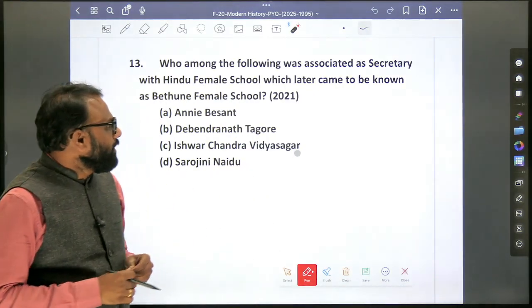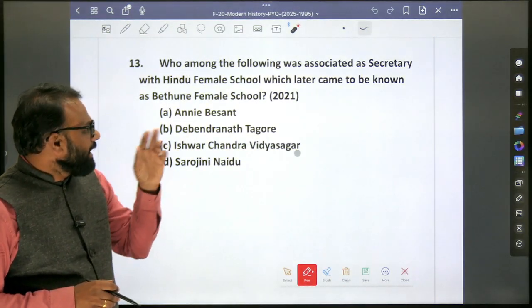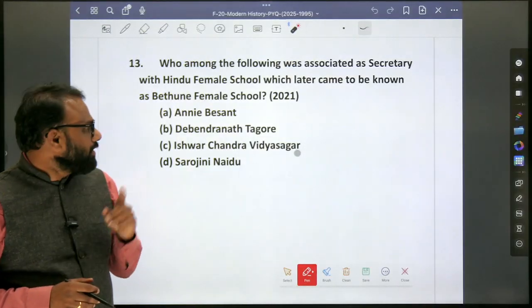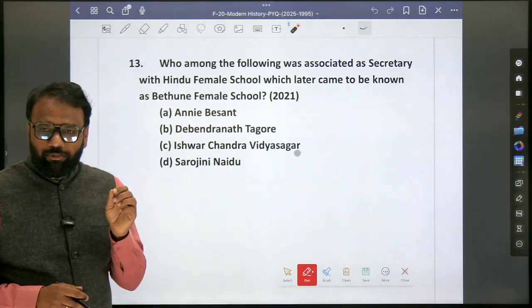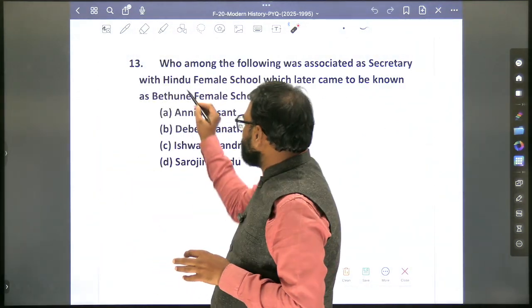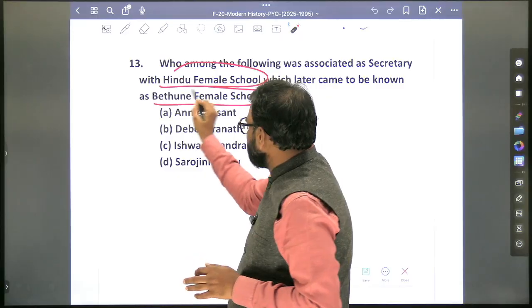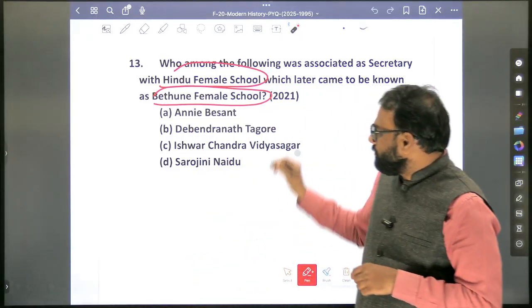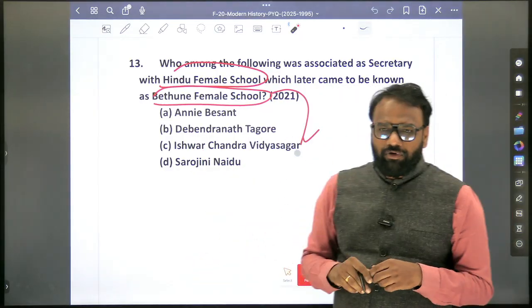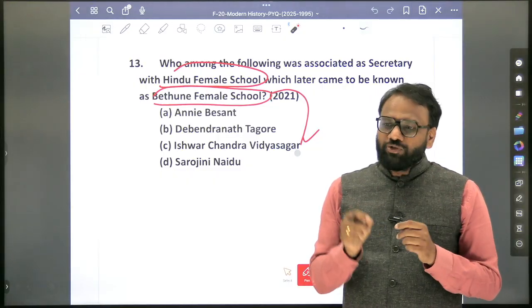So who among the following was associated as a secretary with the Hindu female school, which later came to be known as Bethune female school? Okay, very important, because this question has appeared at least 2 to 3 times. The same Hindu school. Okay, so Hindu female school came to be known as Bethune female school. So who is the personality associated? Ishwar Chandra Vidyasagar. Okay, so the question has repeated 2 to 3 times, so very important.